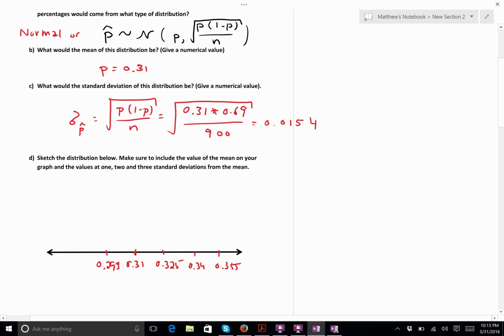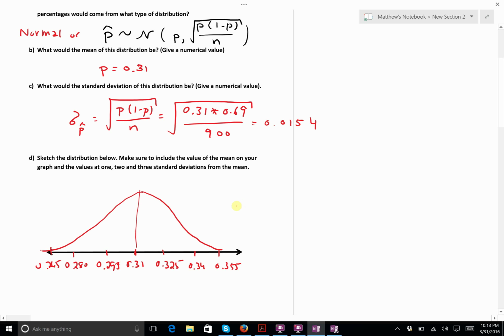Then I'm going to subtract off 0.015: 0.295, 0.28, and 0.265. And so my distribution then should look like this. It dies down after 3 standard deviations.